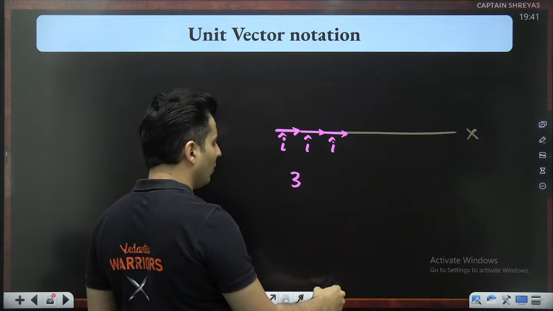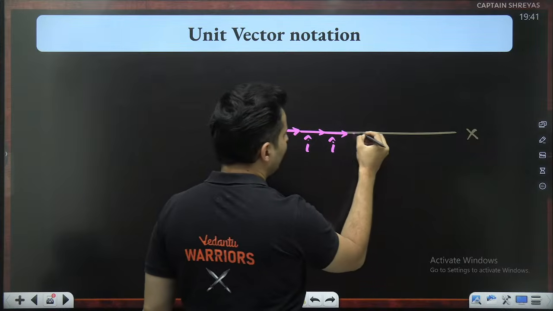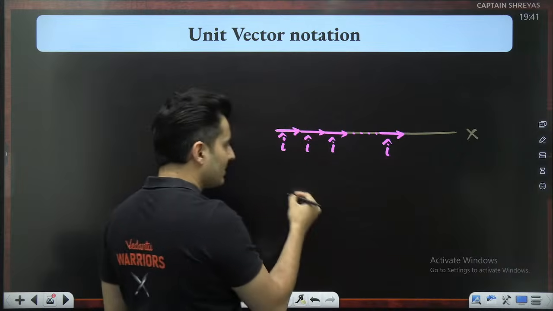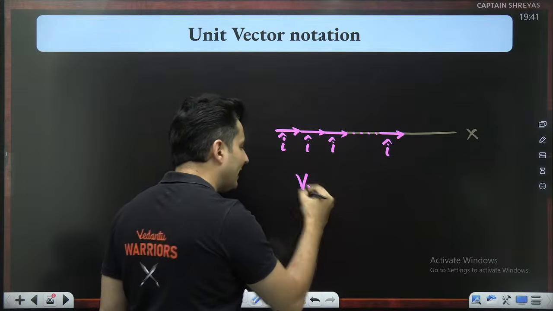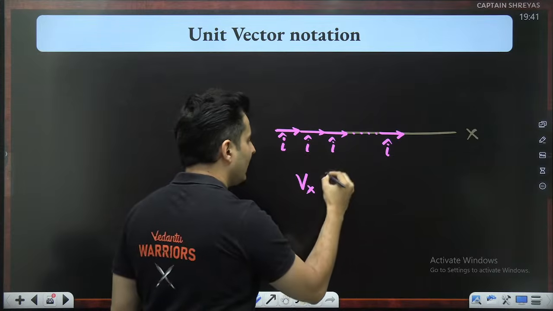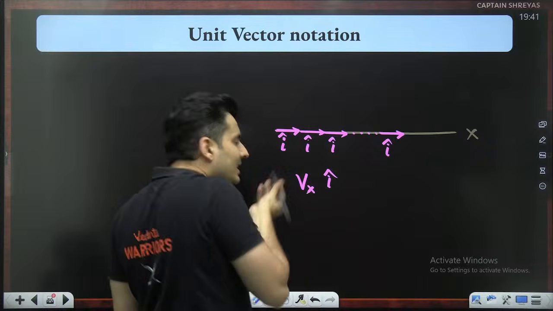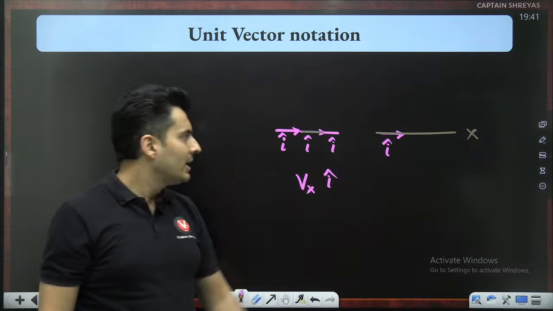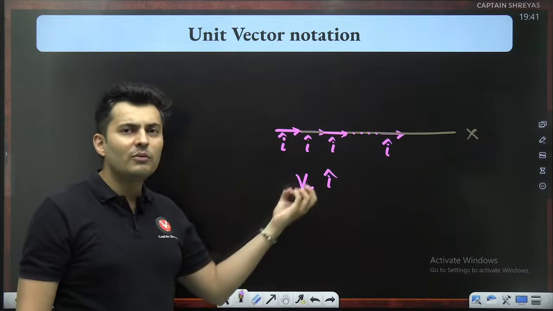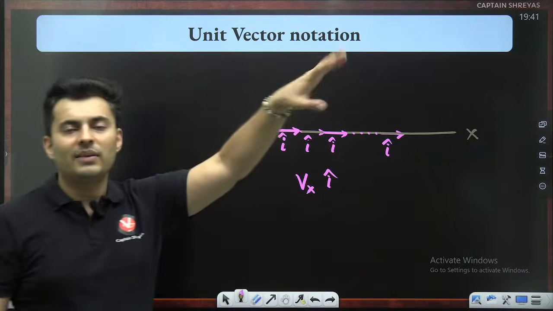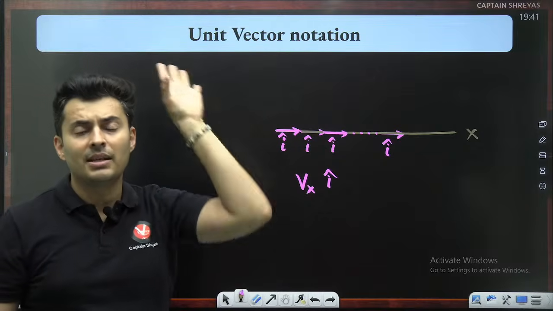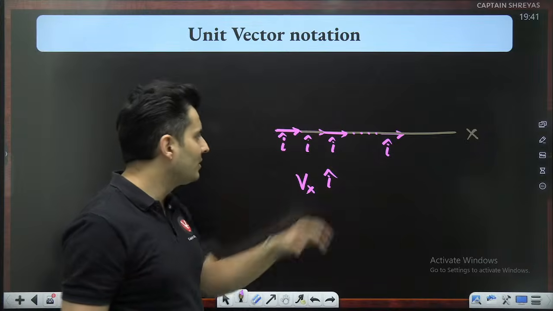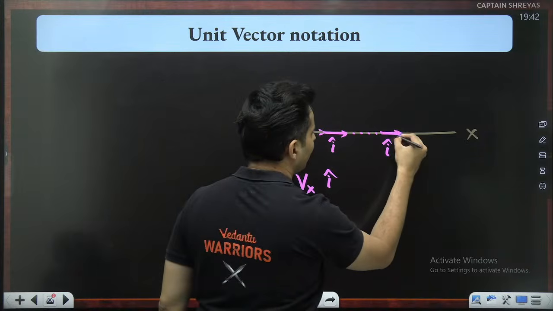What is this 3, 4, 5, etc.? That is the magnitude. So I might be going a certain number of times. So let's say I'm going Vx number of times, every time i cap, i cap, i cap. So Vx is that number of times I'm going along the x-axis. It could be 3, 4, 5, 6, 100, 10.5 times, 2.9 times, 1.6 times. It could be some number. Okay, so that is your Vx into i cap.